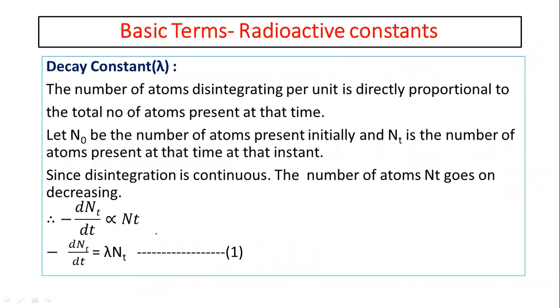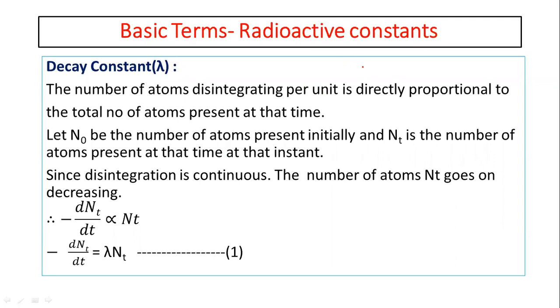So how can we determine the decay constant lambda? The number of atoms disintegrating per unit time is directly proportional to the total number of atoms present at that instant. Suppose that N0 is the number of atoms present initially. Let us see, A is the radioactive element.